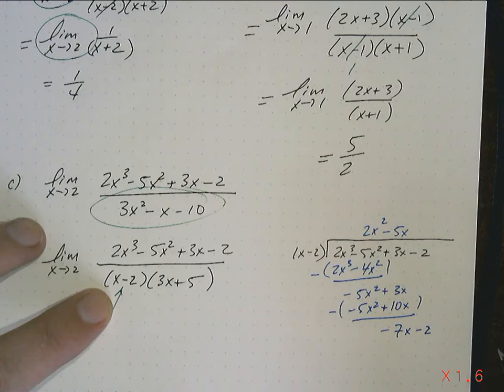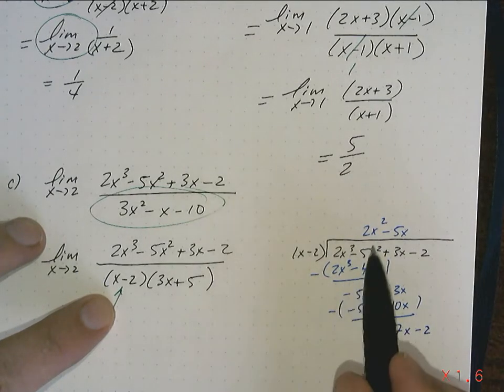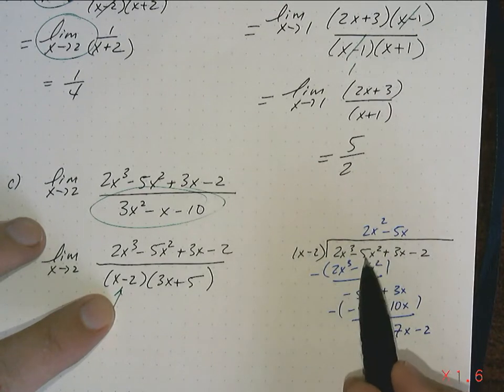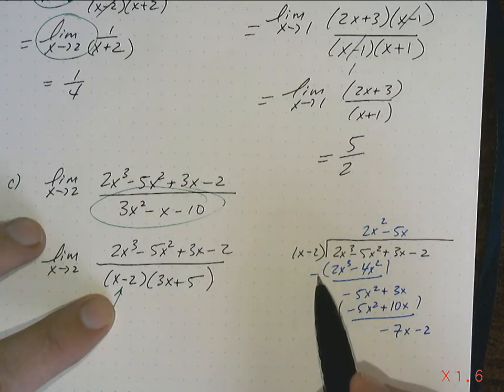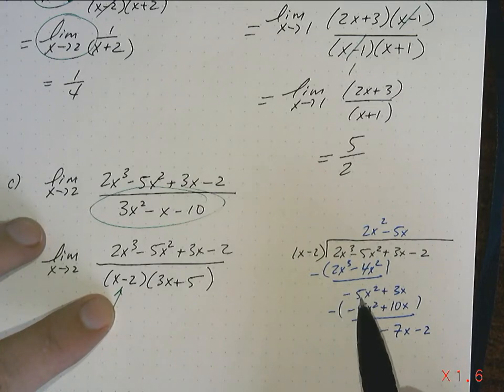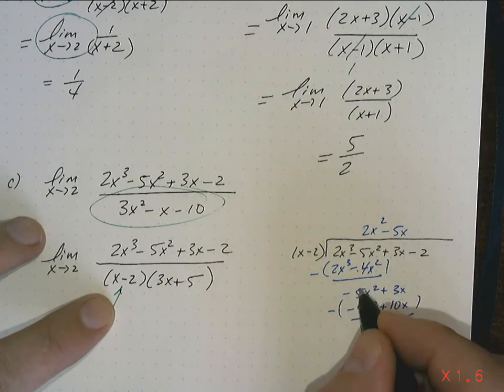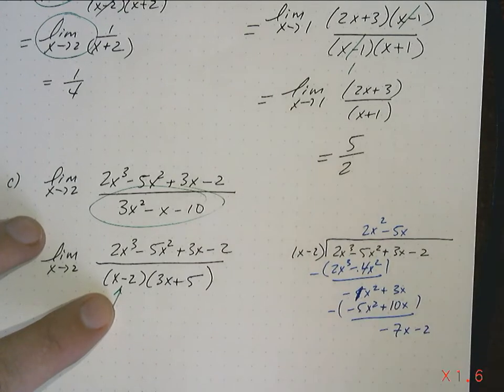And I've done something wrong because that should work out to 0. I need to have a 0. So let's see what I did wrong. 2x squared times x is 2x cubed. And 2 times x is negative 4x squared. Subtract, that's plus. That should be negative, well, there's my mistake. Negative and negative is plus, so this is negative 1x squared.